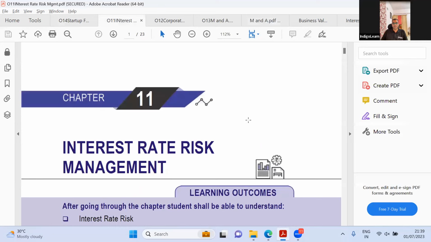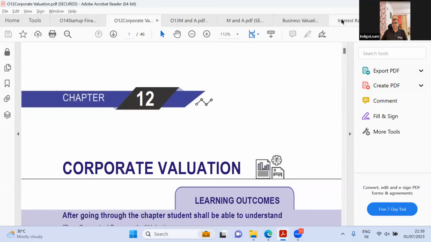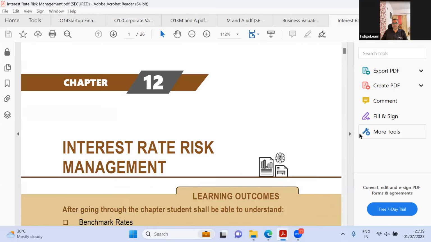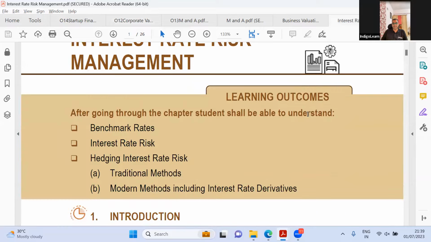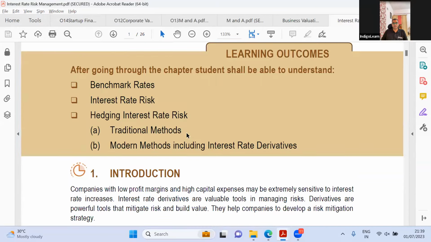Now let us come to interest rate risk management. As per the old syllabus, it is chapter 11, 23 pages. And in the new syllabus, it is chapter 12, 26 pages. So only 3 pages increase. What have they done? Interest rate hedging, traditional methods, modern methods.